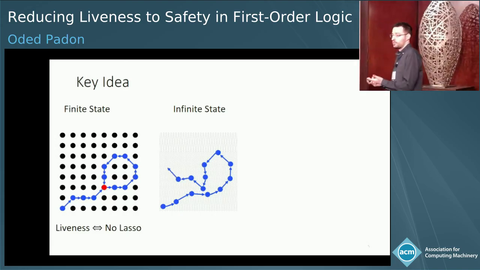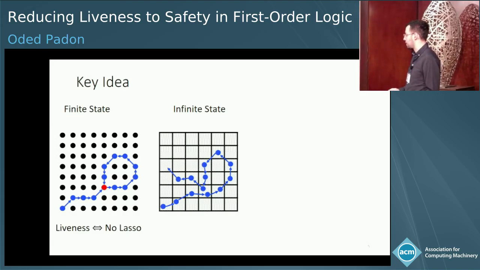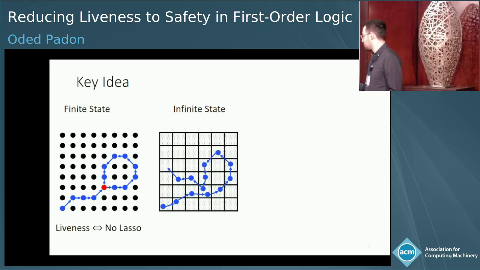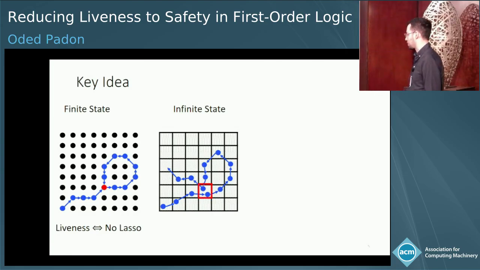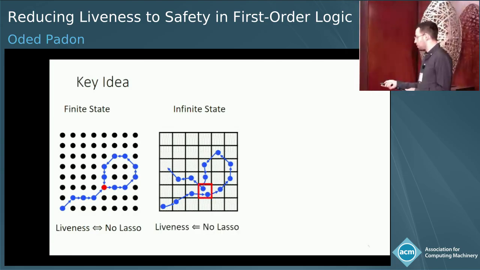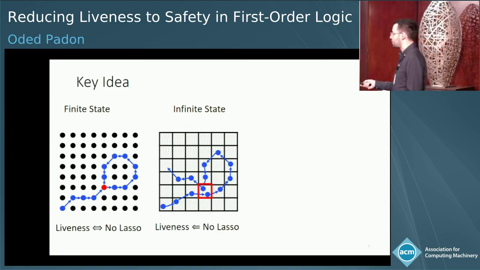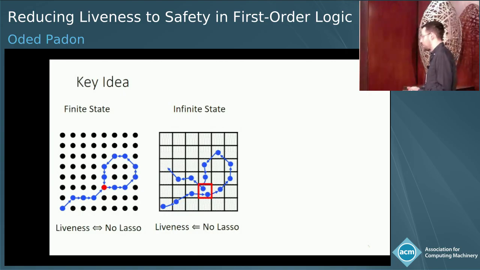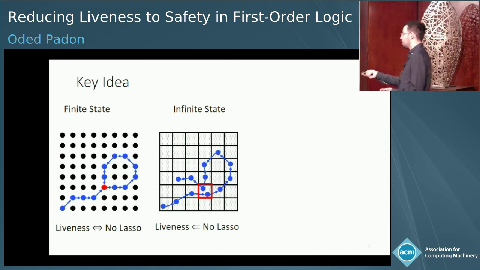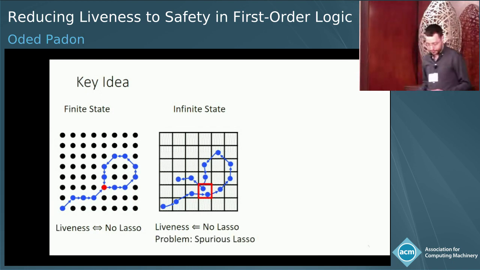Now, one way to mitigate this gap is to just introduce a finite abstraction. Then every infinite trace should visit some abstract state twice. So we lose the if and only if, but still, if we manage to prove that there is no lasso, then we can prove our liveness property. But the problem we might get, say that this system actually is terminating and there are no infinite traces, is that we could still get spurious lassos. And in many systems of interest, this is what happens when you introduce a finite abstraction.